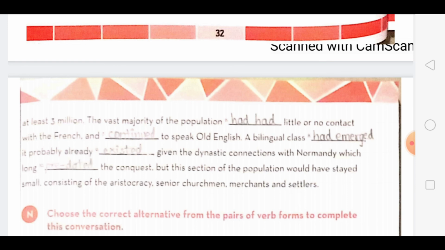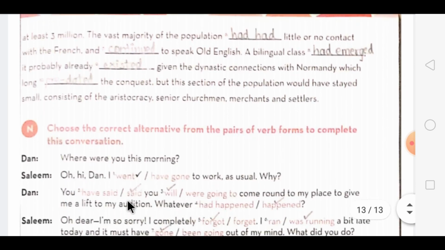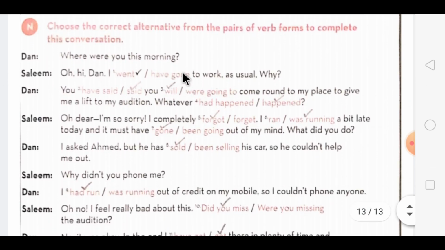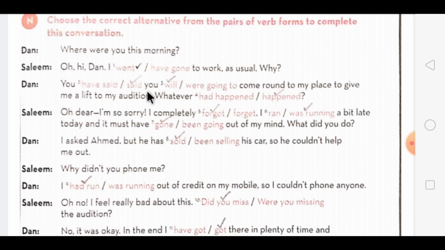So now let's move on to our last exercise. Here a conversation is given, and the options are given. You have to choose the alternatives which are suited to that sentence, according to the rules I have explained. So let's begin. Dan is asking, where were you this morning? Salim replies, oh hi Dan, I went to work as usual. Why? So in this, the action has been completed, so we are using the past tense over here.